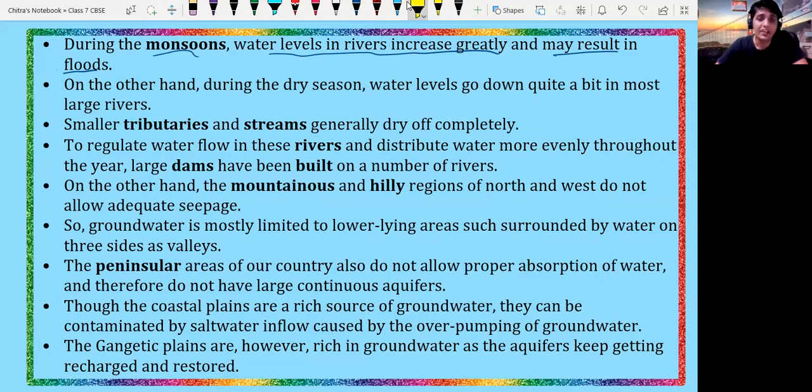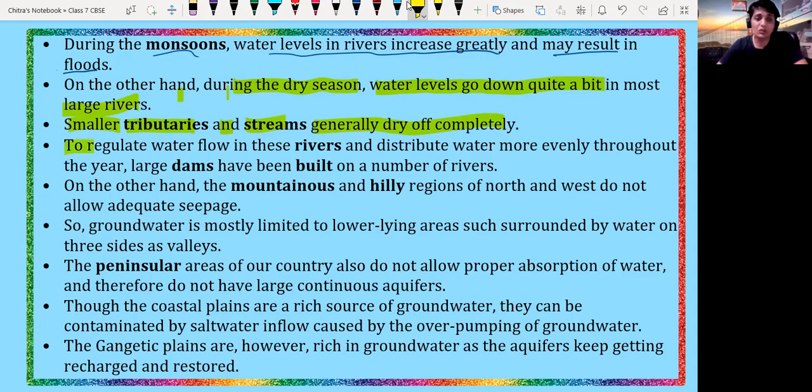On the other hand, during the dry season, the water level goes down quite a bit in most of the large rivers. So the water level goes down during the summer or winter season, when no rainfall takes place. Smaller tributaries and streams generally dry off completely. Small rivers and lakes generally dry off completely during the summer season, and most animals and plants suffer from the lack of water, which is called the scarcity of water. We will discuss that also.